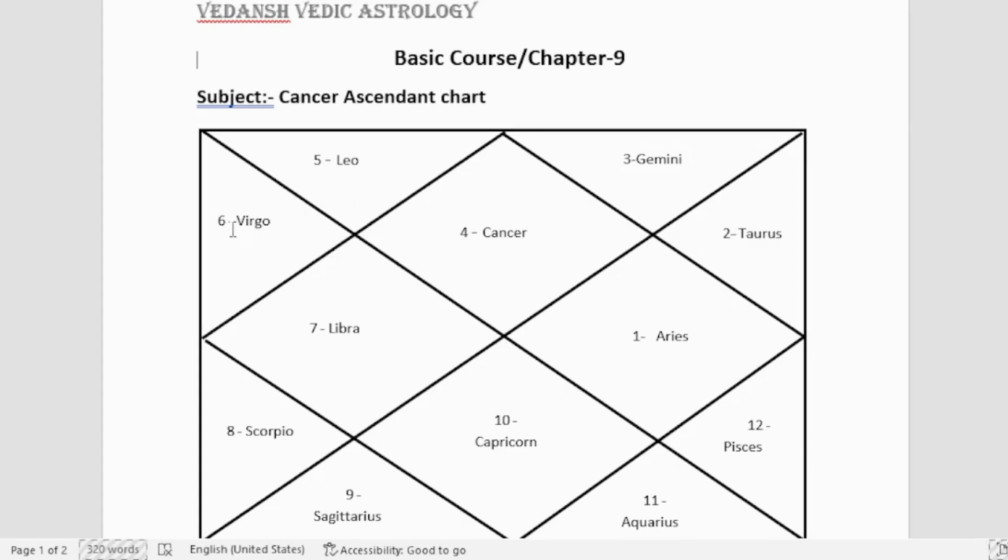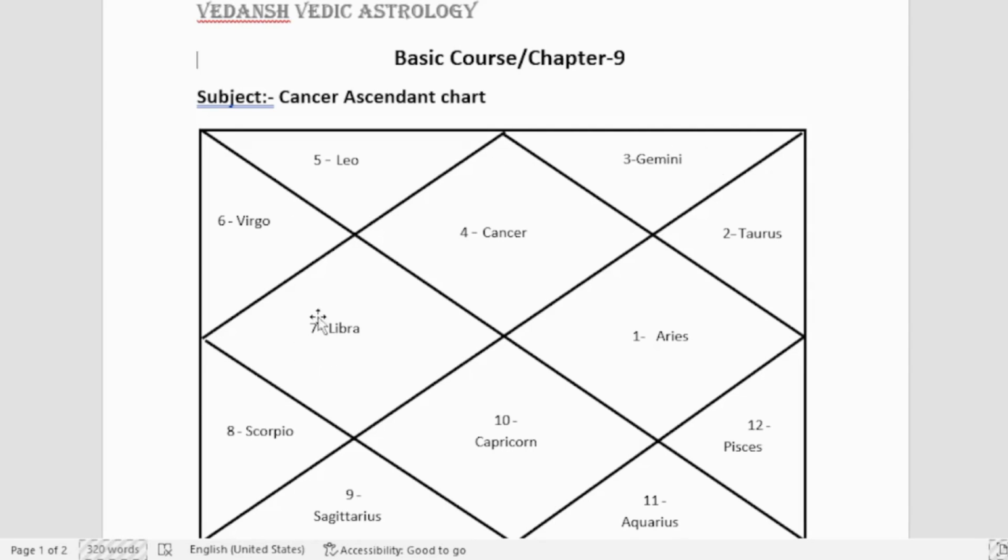Next is third house. Third house, number 6, Virgo is written. The Lord of Virgo is Mercury. Mercury here is also the Lord of 12th house, which is a trine house. Number 3, Gemini is written. So Mercury being the Lord of third house, which is not so good house, and the 12th house, which is a trine house, bad house, Mercury becomes the bad malefic planet for Cancer Ascendant chart.